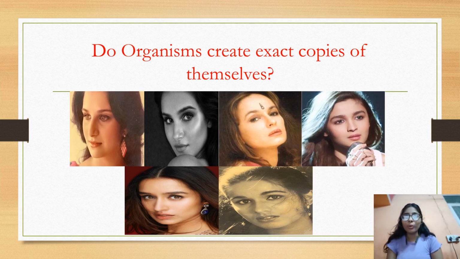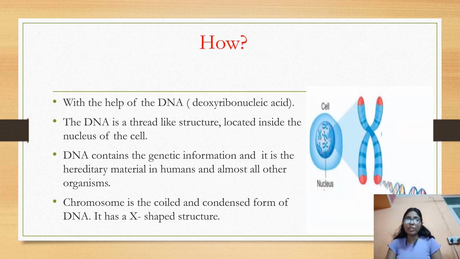Let's see how. These new individuals possess some similarities to their parents with the help of DNA. DNA is deoxyribonucleic acid and it is a thread-like structure located inside the nucleus. It contains genetic information related to the characteristics of eye color, eye shape, hair type, hair color, even height. These materials are hereditary material.